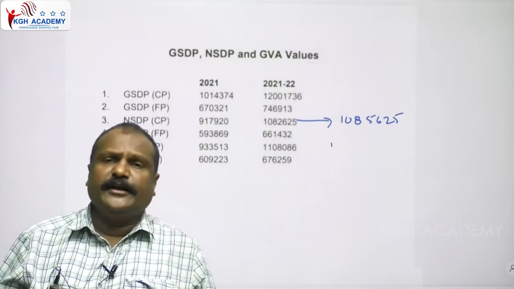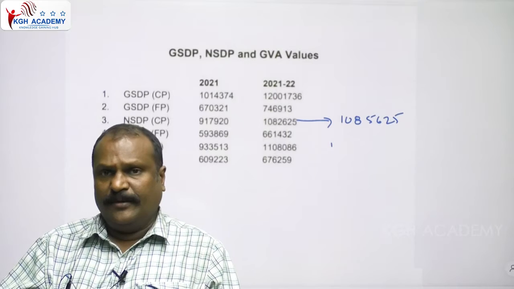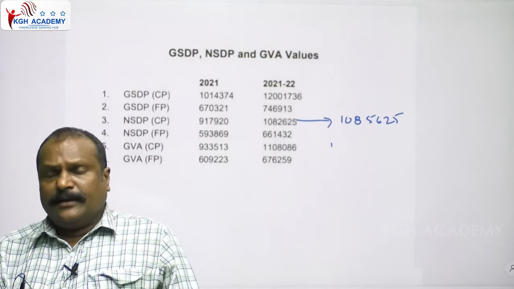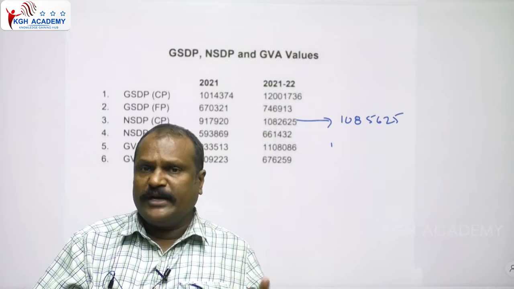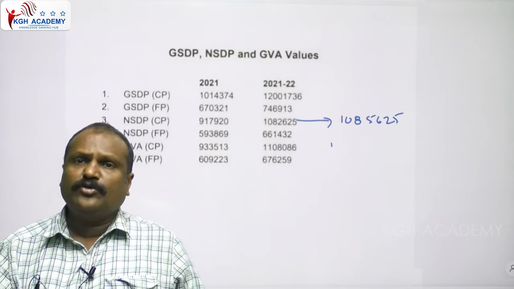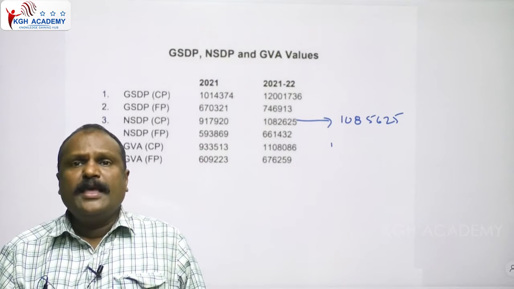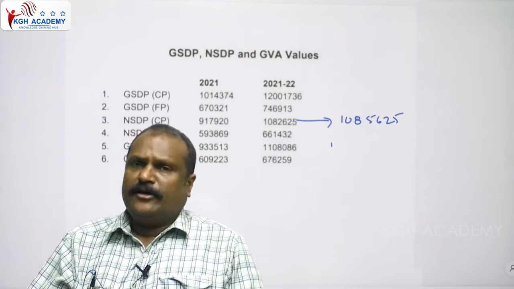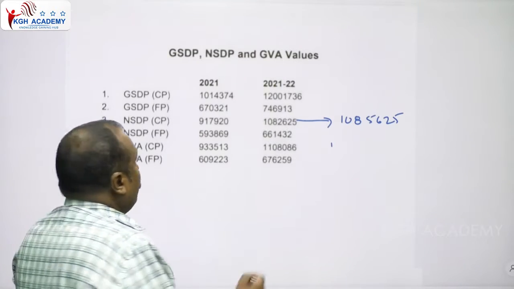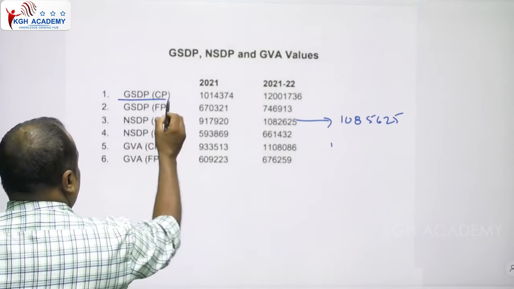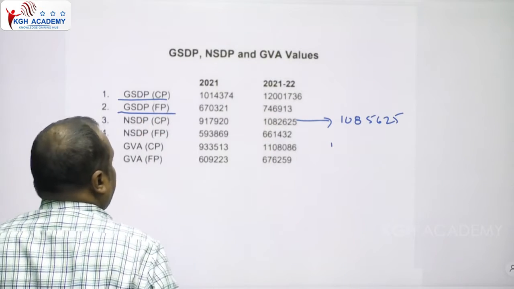So we're discussing the GSDP, NSDP and GVA values in relation to the Andhra Pradesh socio-economic survey data. The 2021-22 economic survey data is available, and I'm presenting this economic survey because questions can be framed from this area. See here, GSDP, gross state domestic product, at current prices and GSDP at fixed prices.